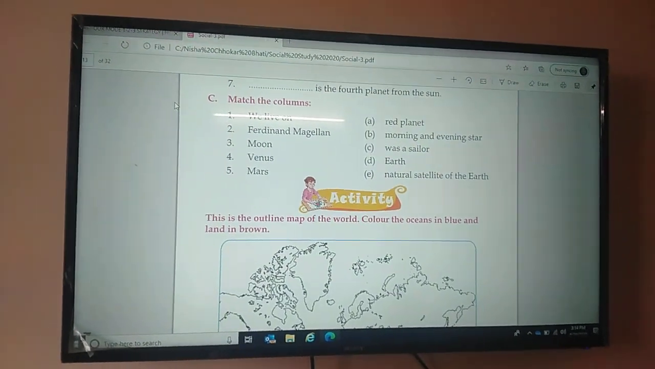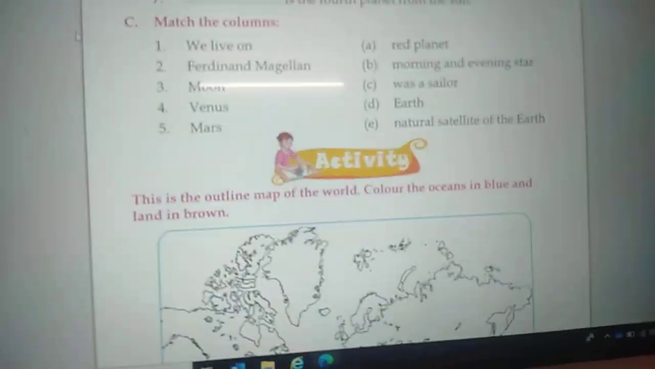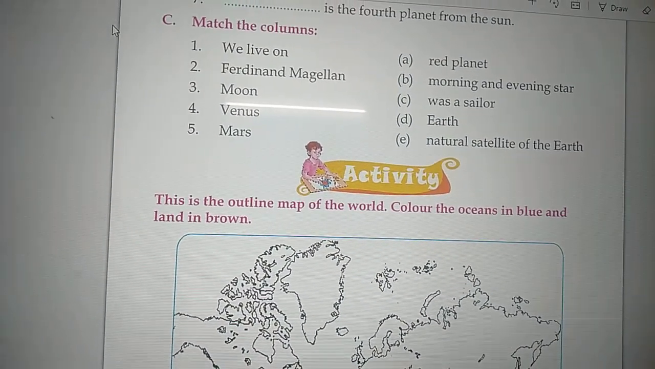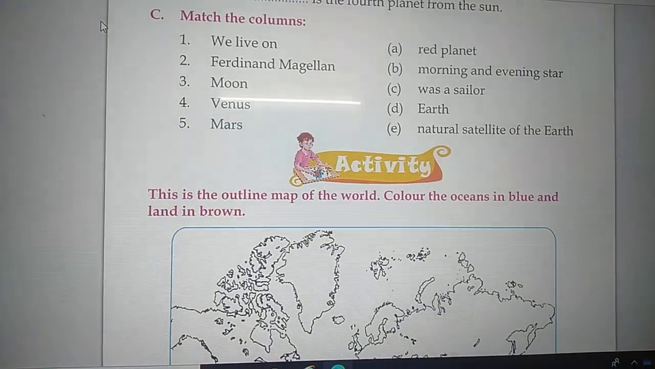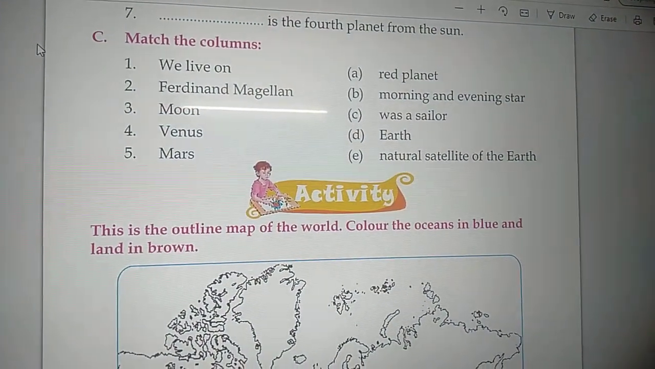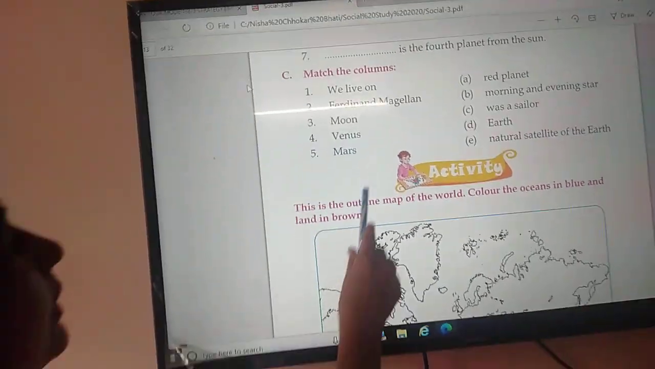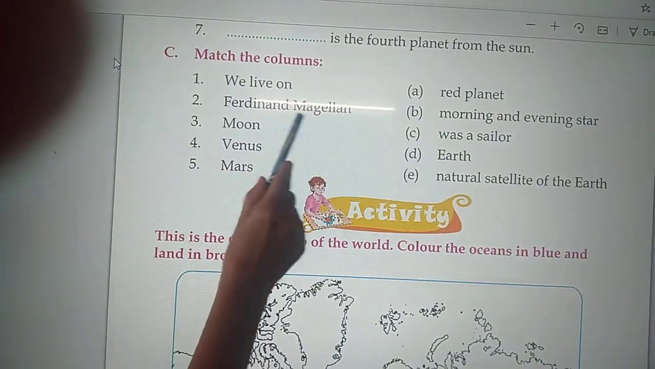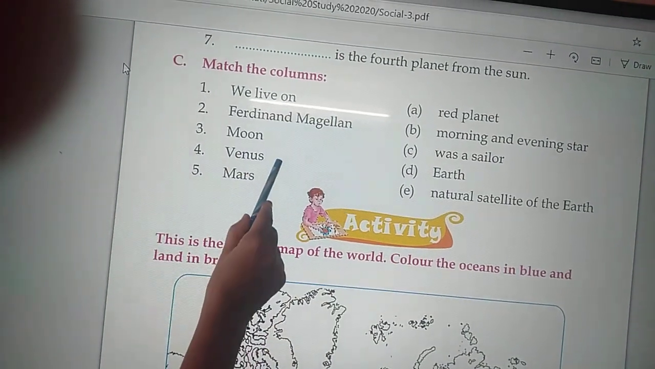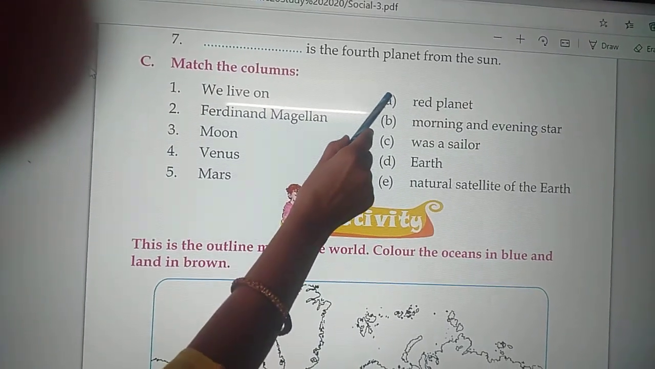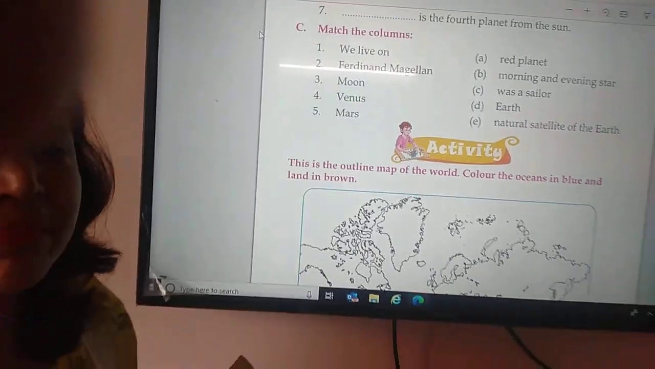We live on. Where do we live? We live on Earth. Ferdinand Magellan was a sailor. Moon is the natural satellite of the Earth. Venus is known as morning and evening star. Mars is also known as red planet. So, we live on land. Ferdinand Magellan was a sailor. Moon is the natural satellite of the Earth. Venus is also known as morning and evening star. Mars is red planet. Now, fill-ups and match the followings are clear.